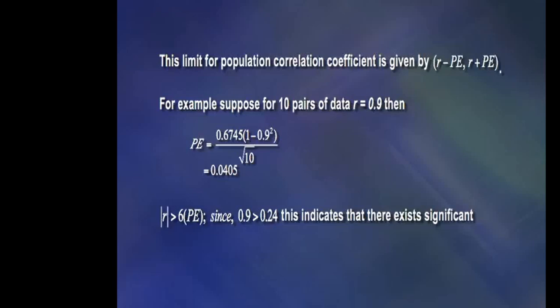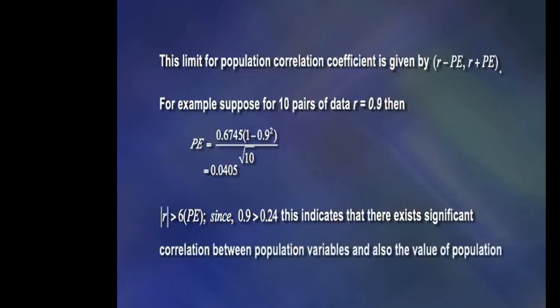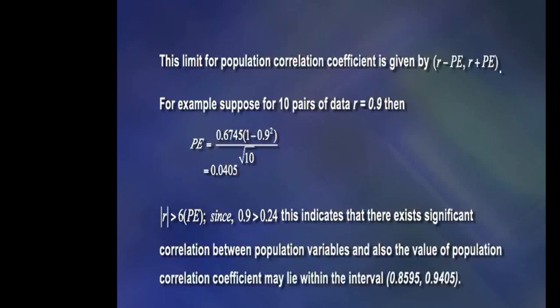Here, modulus of r is greater than 6 multiplied by probable error, we get the answer 0.9 greater than 0.24. This indicates that there exists significant correlation between population variables, and also the values of population correlation coefficient may lie within the interval 0.8595 to 0.9405.